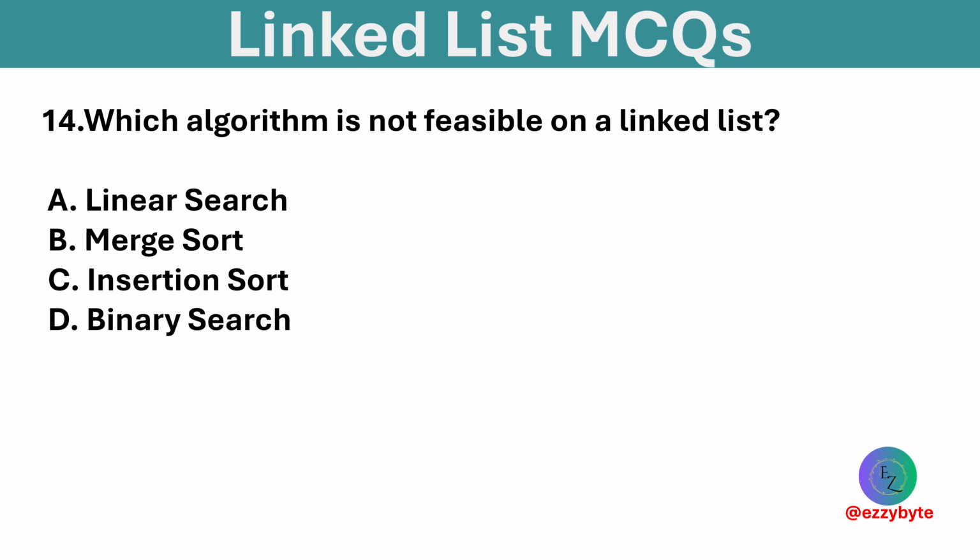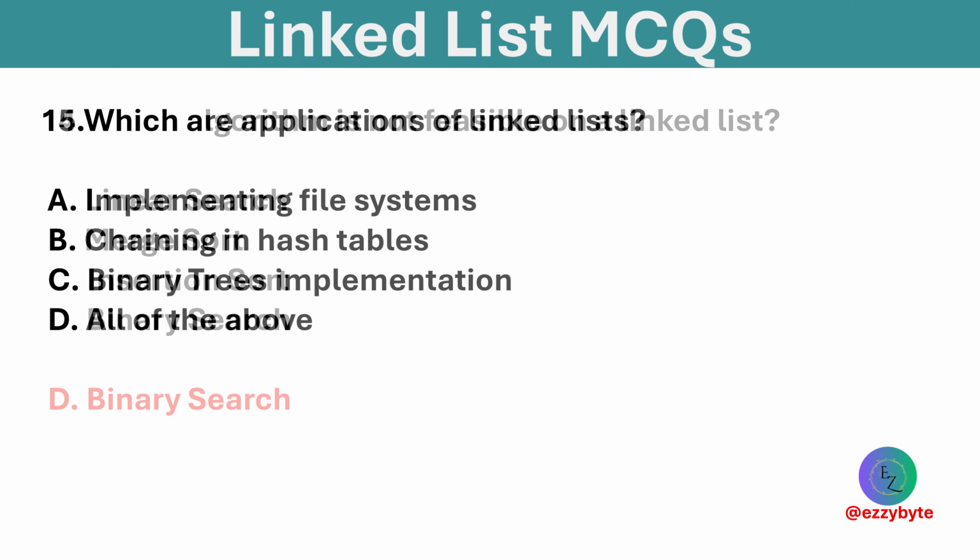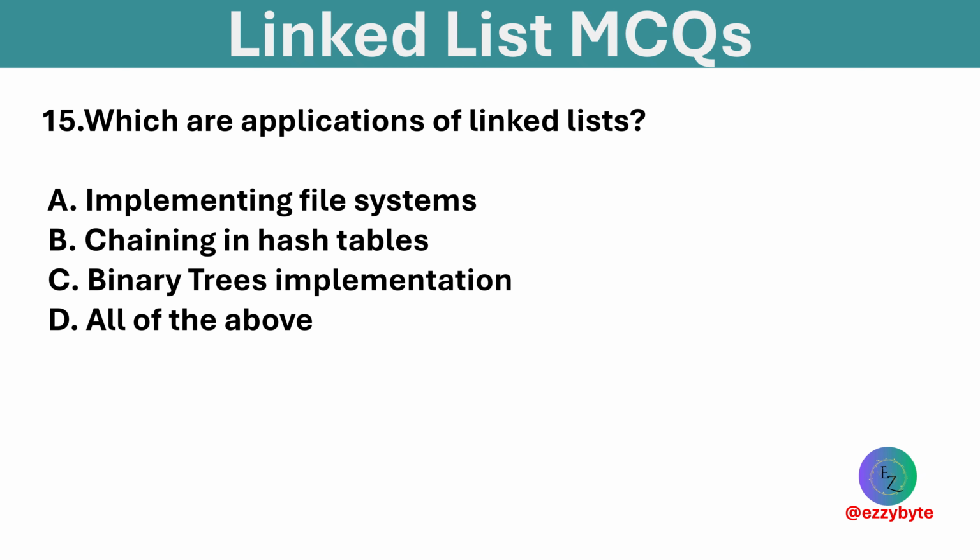Which algorithm is not feasible on a linked list? Options are linear search, merge sort, insertion sort, binary search. Option D is correct. Binary search is not feasible on a linked list. Which are applications of a linked list? Options are implementing file system, chaining in hash table, binary tree implementation, and all of the above. Option D is correct. Linked lists are used in many applications like file systems and trees.